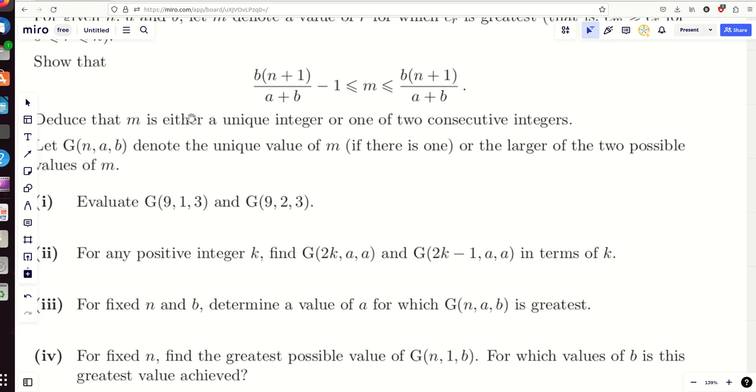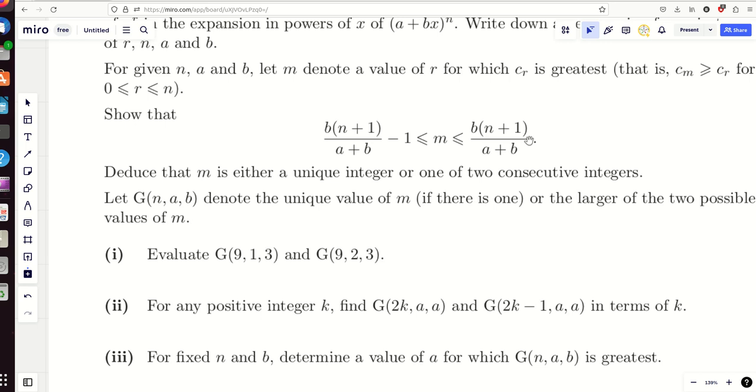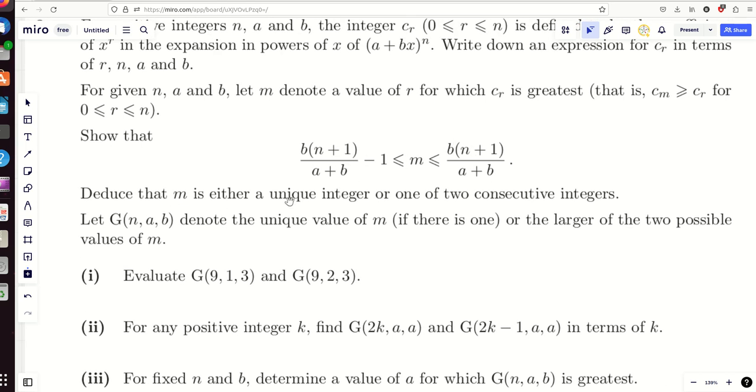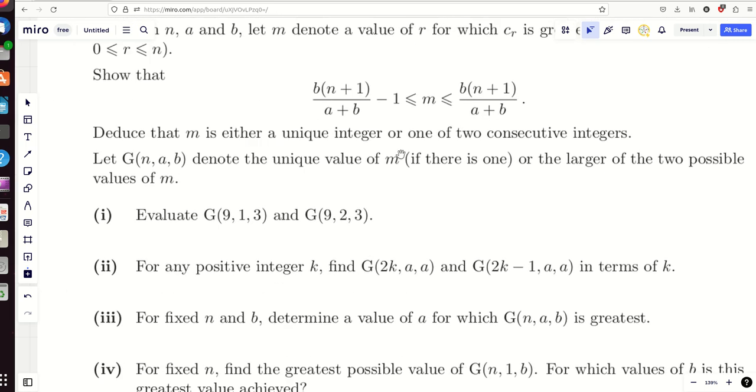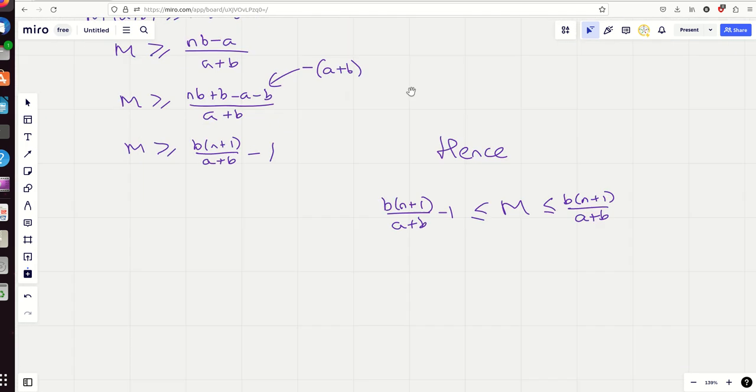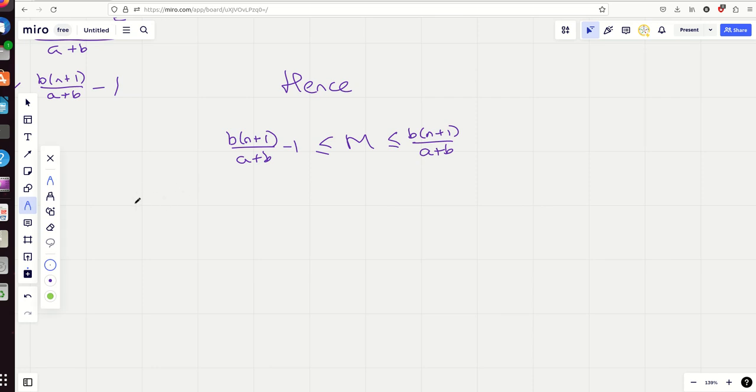They said deduce that m is either a unique integer or one of two consecutive integers. Now as soon as I looked at this result, I thought, well, that's clearly true, and I wonder what they actually want me to write down to demonstrate it, because it's just an immediate deduction you can see from this. The way I explained it in the solution I just wrote up was I said, now let Q equal b to the n plus 1 over a plus b, just to make it slightly easier to see what's going on. We've got m is definitely trapped between q minus 1 and q, but the thing is, q, unlike every other thing in this question, is not necessarily an integer.